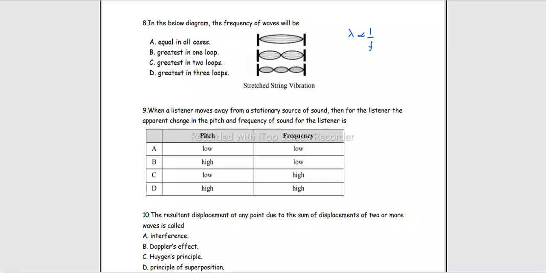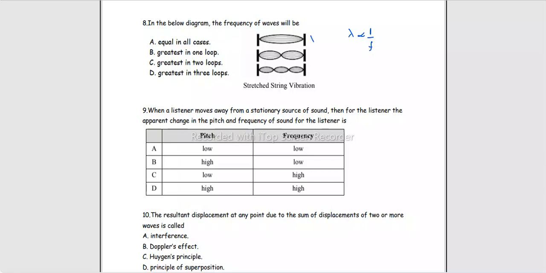So in this case, if I say that the length of this string is 1 meter, half of the wave is occupying this total length, so we'd say that wavelength is 2 meters, ठीक, because half wave आ रही है 1 meter में. In this case we'd say 1 meter में एक complete wave आ रही है, इसका मतलब है wavelength is also 1 meter, जबकि इस case में wavelength further reduce हो रही है.